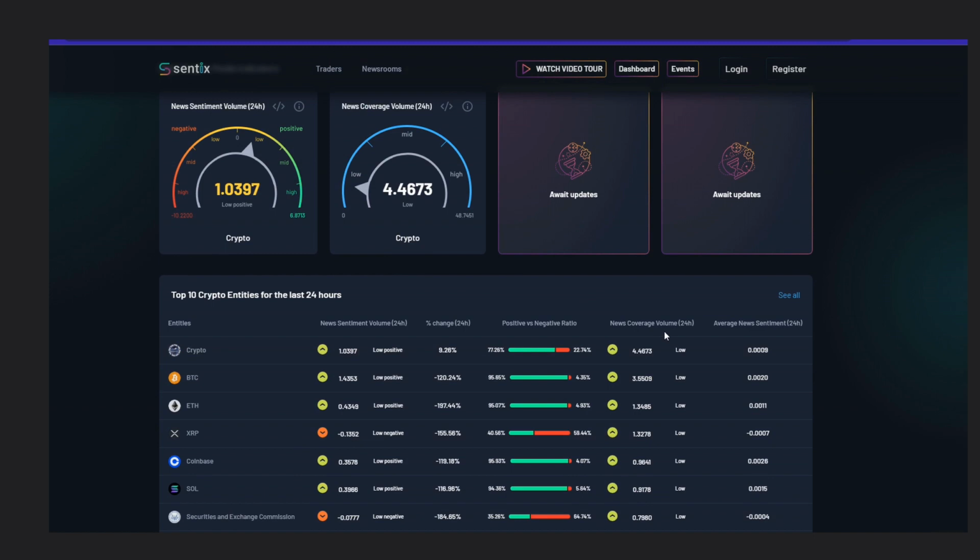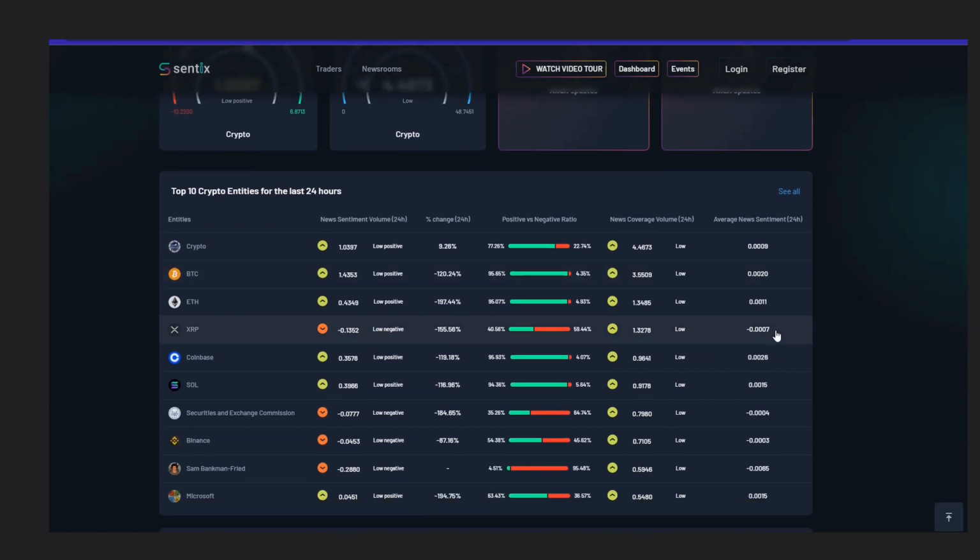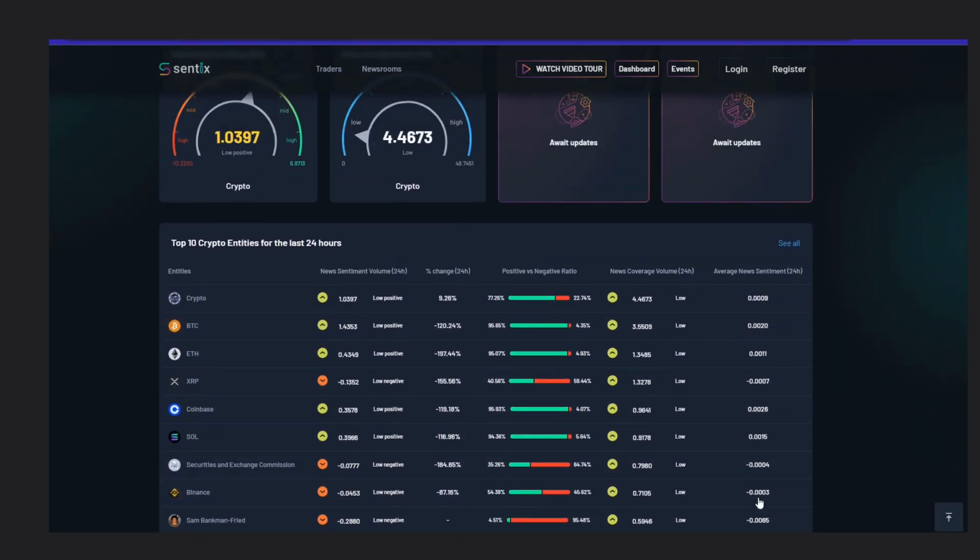But how can you gauge its influence? It's simple. The left side of the display shows a scale that compares the current score to the maximum all-time high for that key. For example, if the crypto key has a low value, it indicates that crypto interest is currently low. Now, on to the average news sentiment over the last 24 hours. This indicator reveals the average sentiment for the selected key on one site. It's valuable because it offers insights into the overall sentiment and audience interest for a specific industry or topic.